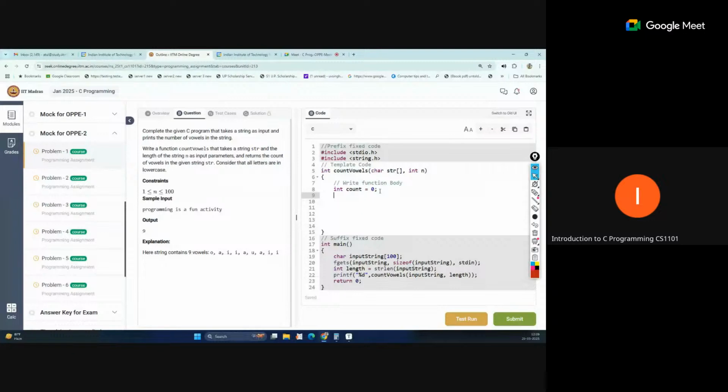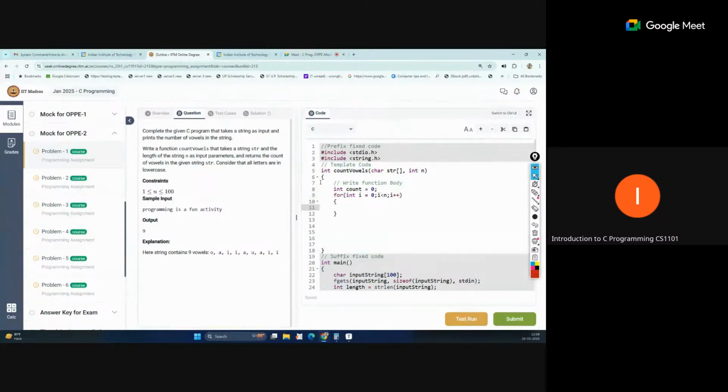So just write a loop definition here: for int i equal to 0, with the condition that i should be less than n. Every time we will increment i by 1. The loop will iterate as long as this condition is true.